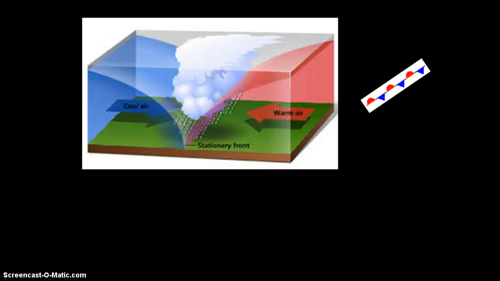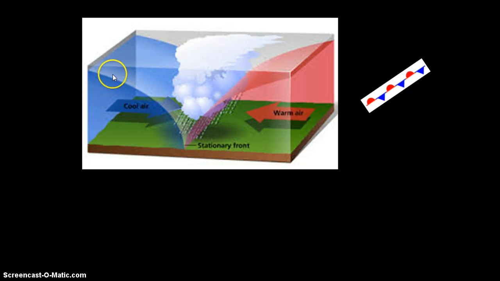Another type of front is going to be a stationary front, and a stationary front is where you have basically two fronts that are equal to each other in terms of size, so the air masses are roughly the same size, and neither one is able to overtake the other one right away. Eventually one of them will win out, but until that happens, there's often a lot of cloudy days, there's a lot of precipitation, and sometimes these can take 2, 3, sometimes close to a week before they'll move through. And so when we experience a bunch of cloudy days and overcast days, a lot of times that's because a stationary front is stuck, they say, in our area.